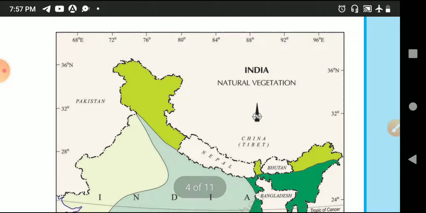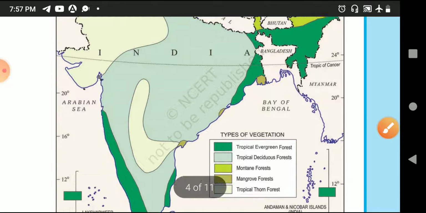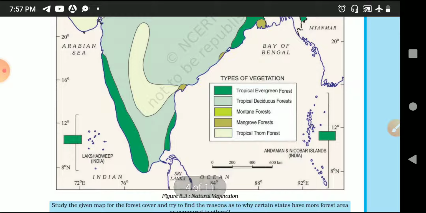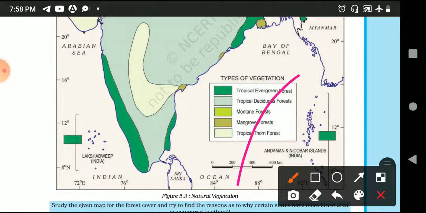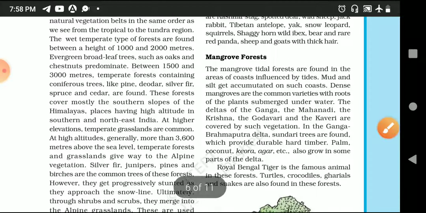This is the map which is very important in reference to natural vegetation, and the shade is also given here to make your study easy. As it goes dark, the vegetation goes dense. As it goes light in color, the vegetation is not so dense. So here all the characteristics are given.